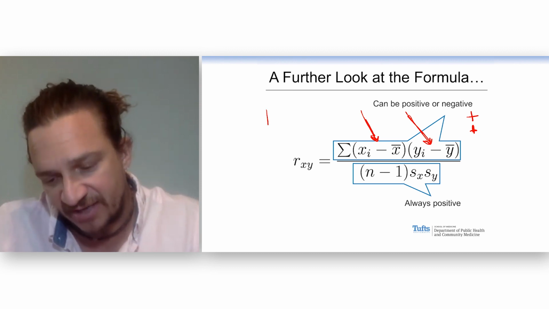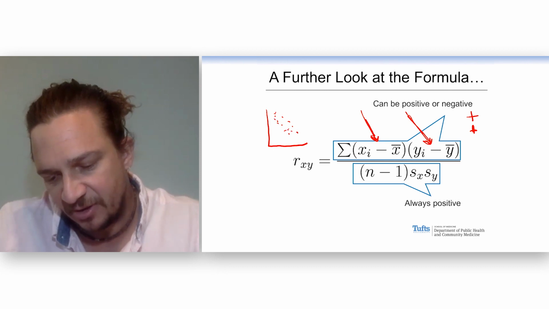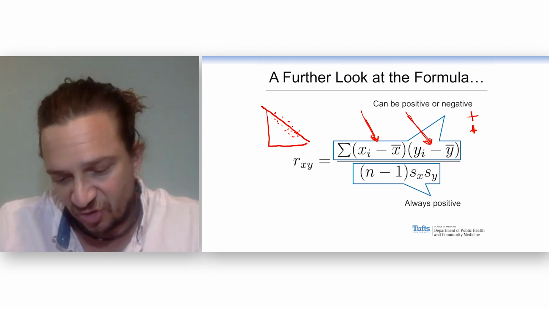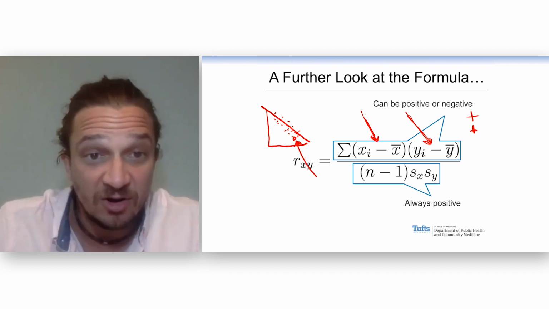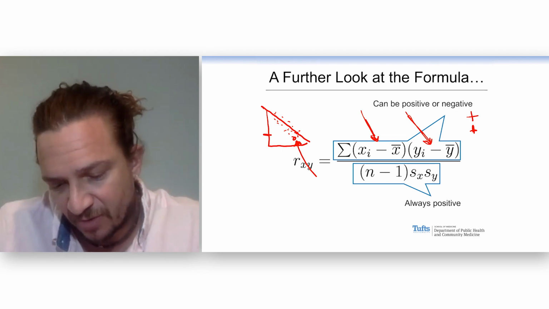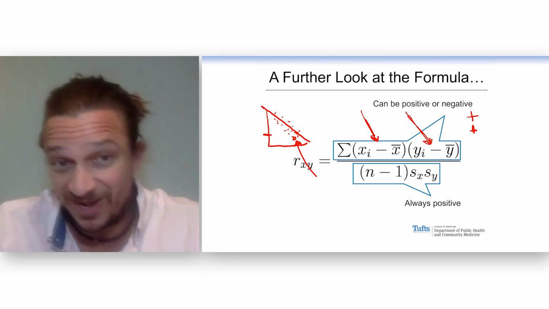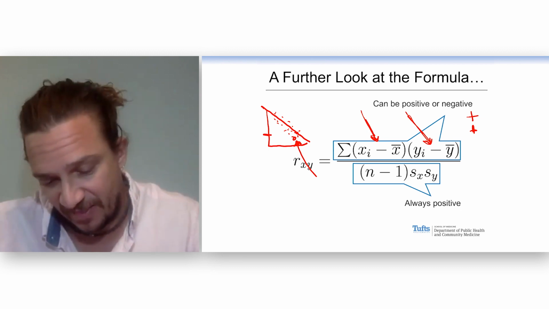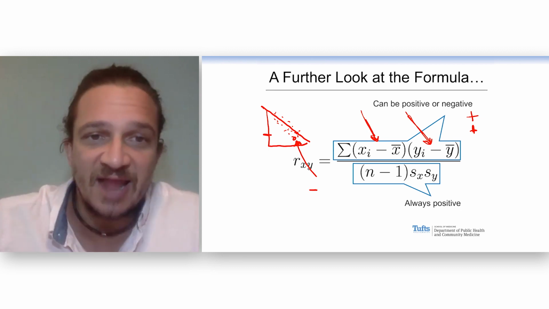In contrast, if you had a cloud of points that looked something like this, you'll see that bears who were really tall, like this guy right here, he's tall for a bear, but he's also pretty light for a bear. So you get positive times negative, and that would be a negative.